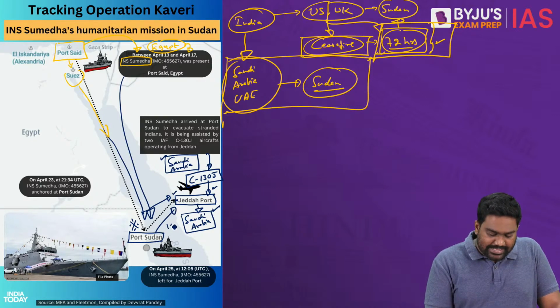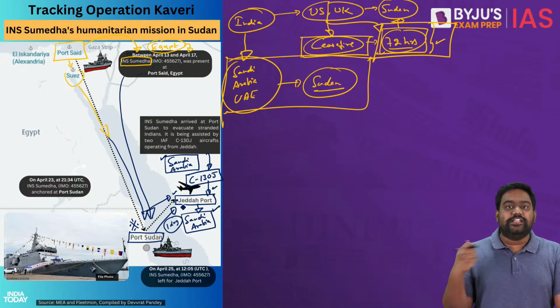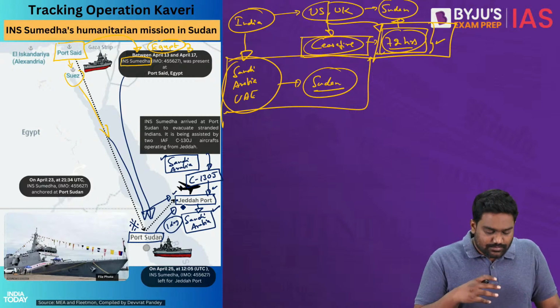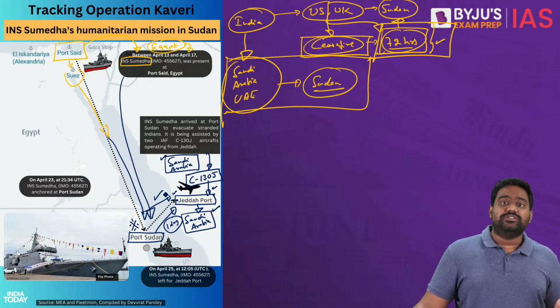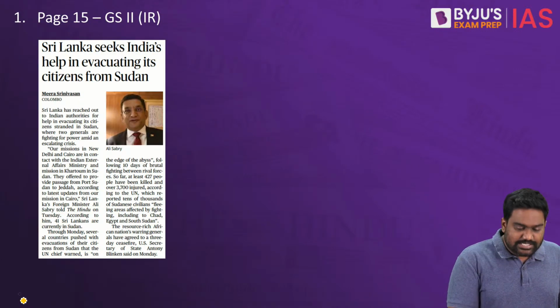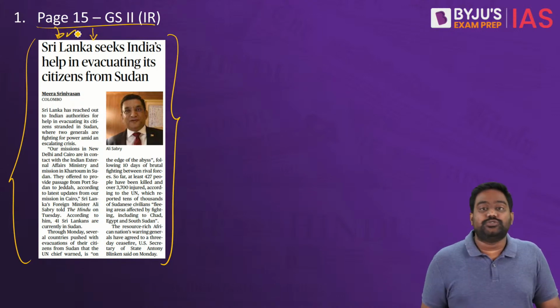It's just around 1 day's journey from here. So from here, the Indian Air Force will transport the Indians back home. This mission will include multiple rounds because there are 4,000 plus Indians who are trapped, and even friendly countries have already started reaching out to India to help them out as well. Even Sri Lanka has a few citizens trapped in Sudan.